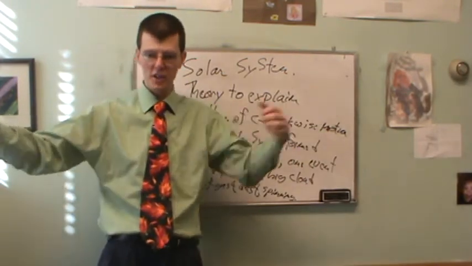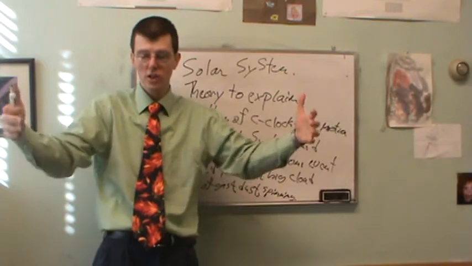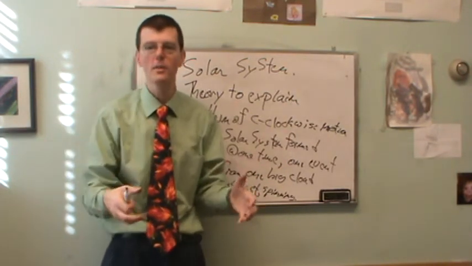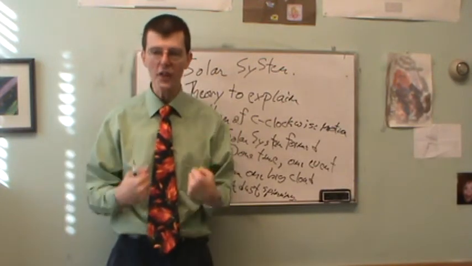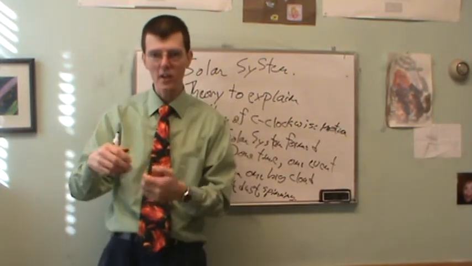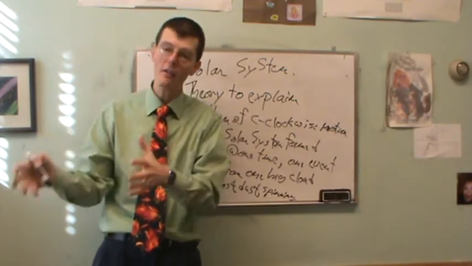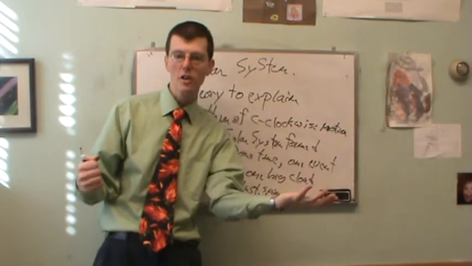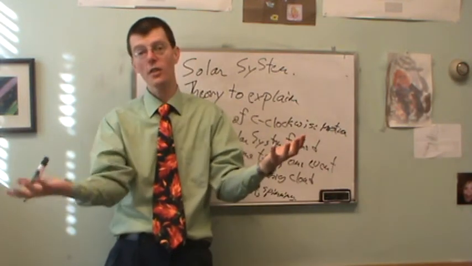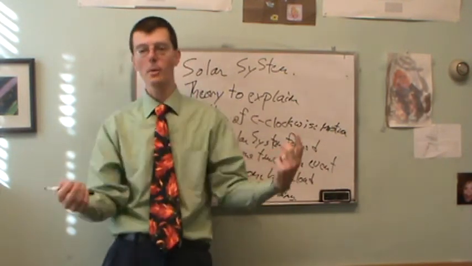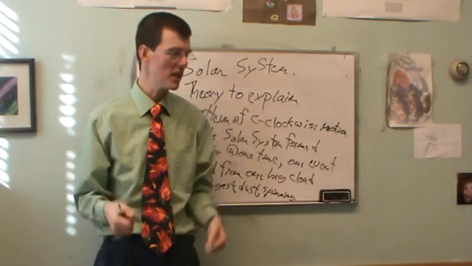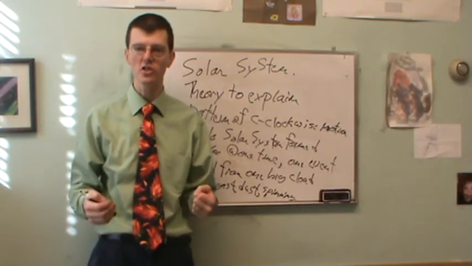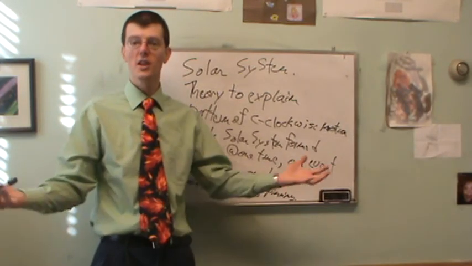In the nebular theory of the formation of our solar system, you've got a spinning cloud of gas and dust, and it implodes, and gravity pulls it together, and all the little bits and pieces form this. And so now we have a theory to explain it. The theory explains the pattern, and then I say, well, what's the evidence for this theory? The evidence is the observed pattern. There's this relationship back and forth between the observed pattern, which is observational evidence, and the theory. The theory explains the pattern, and the pattern is evidence for the theory, and so these relate to each other. So that's one of the big ideas to understand in what our solar system is and where it came from.